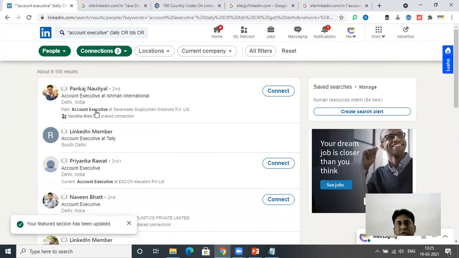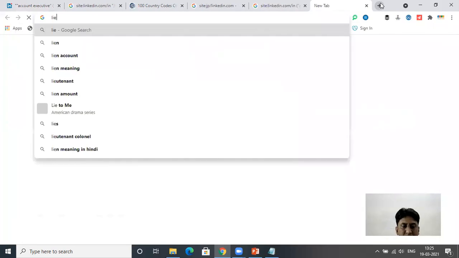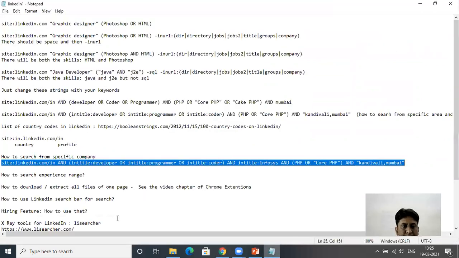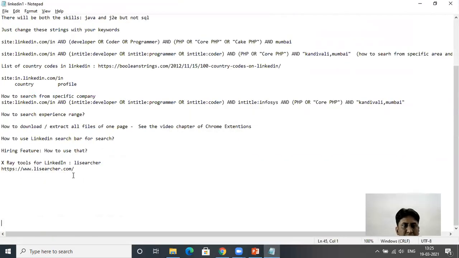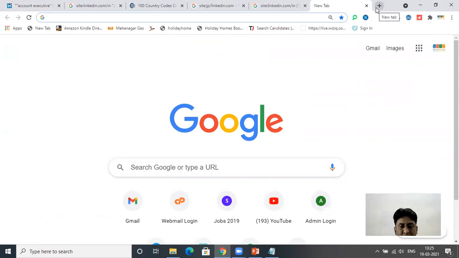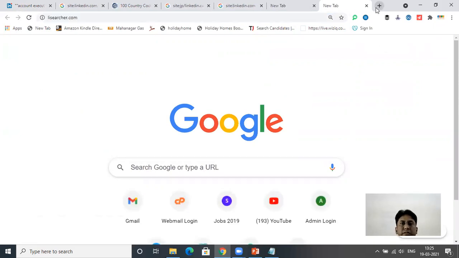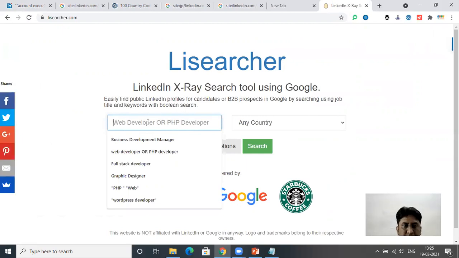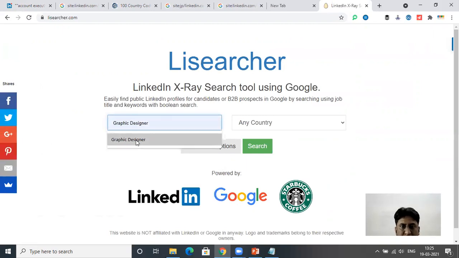Now there is a tool called Lisearcher. Let's explore that. I'll give you the string right here. This is lisearcher.com. It's an X-ray tool only for LinkedIn. Now, if I want to find, say, graphic designer, I'll write here graphic designer.